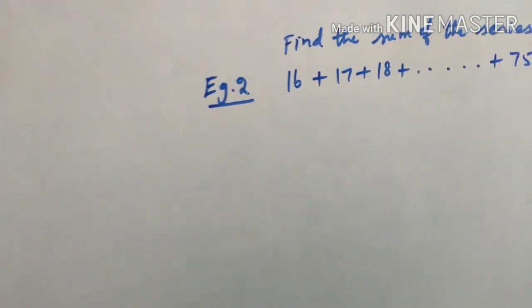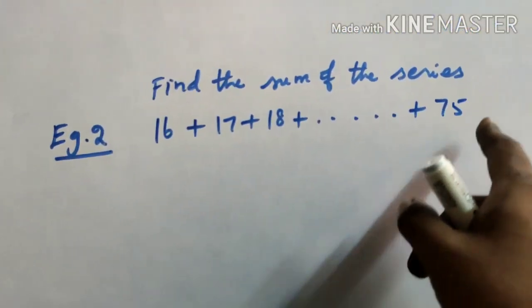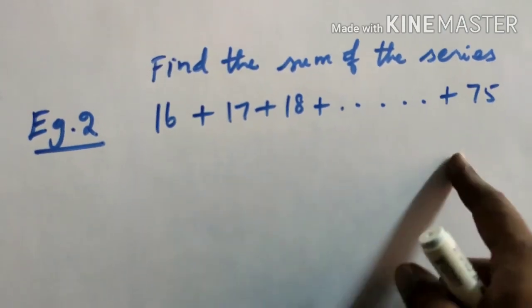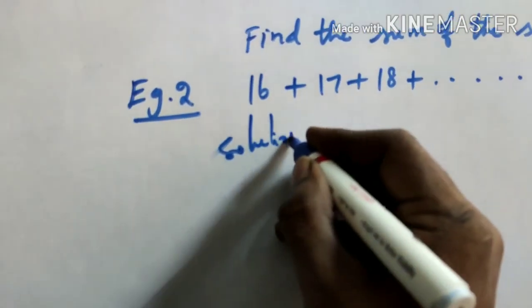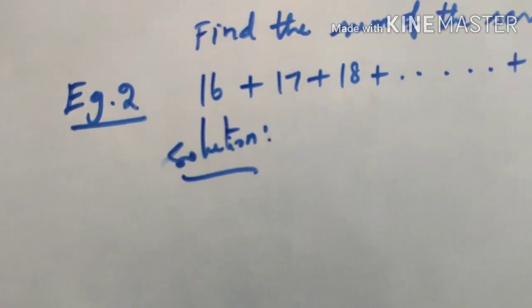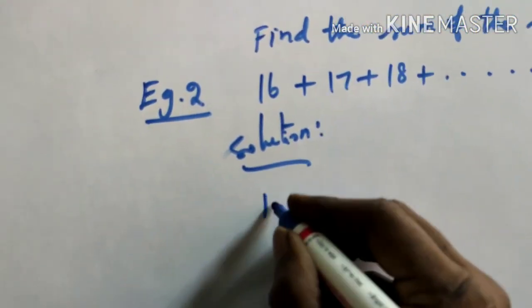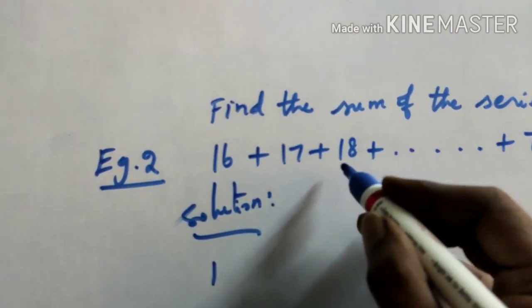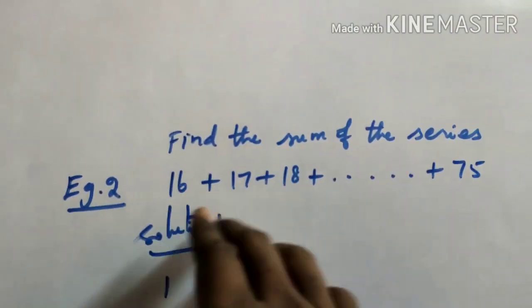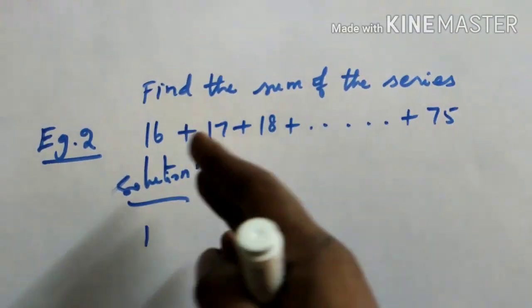So what I am going to do is split this series into 2. I am going to write this series as a difference of two series. Right now it is very clear that it belongs to the natural numbers formula. 16, 17, 18, all are continuous numbers and they belong to the natural numbers.